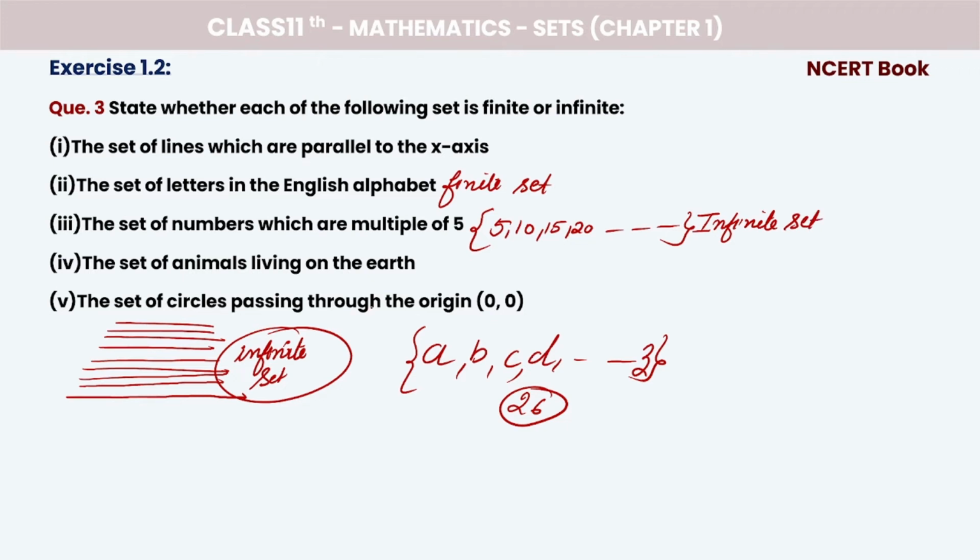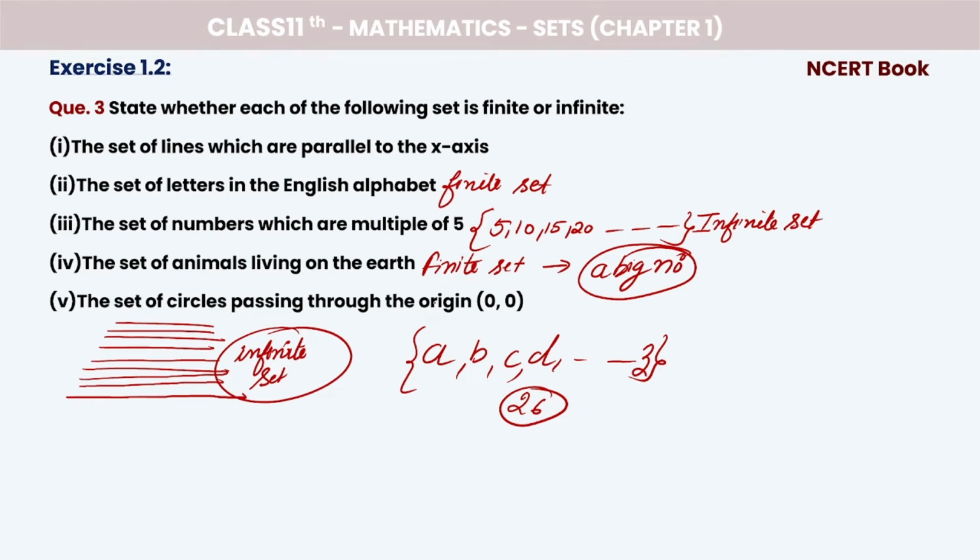Okay. Now the set of animals living on the earth. The set of animals living on the earth is a finite set. Some of the students consider that it is infinite. No, it is a finite set, because the number of animals living on the earth is finite. Although it is quite a big number, the number is big, but it is finite. Somewhere we can count them, right?